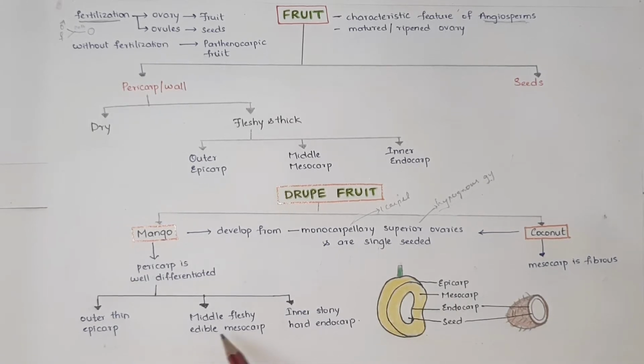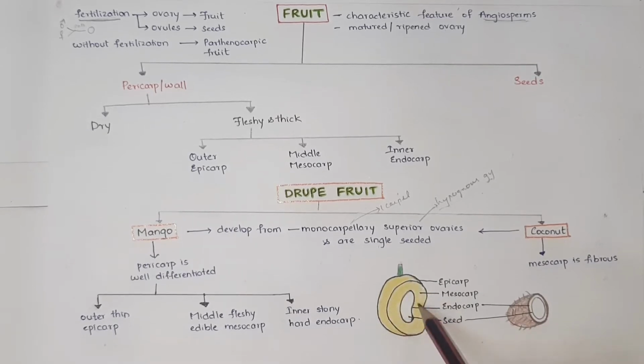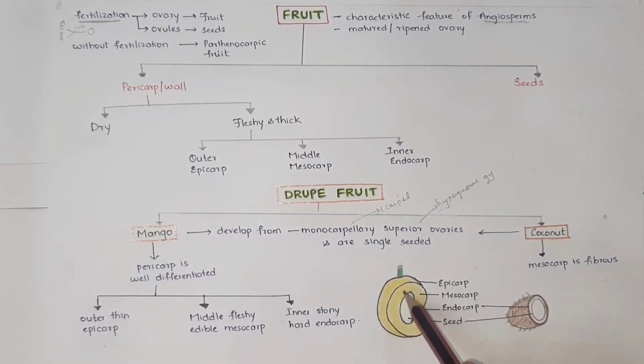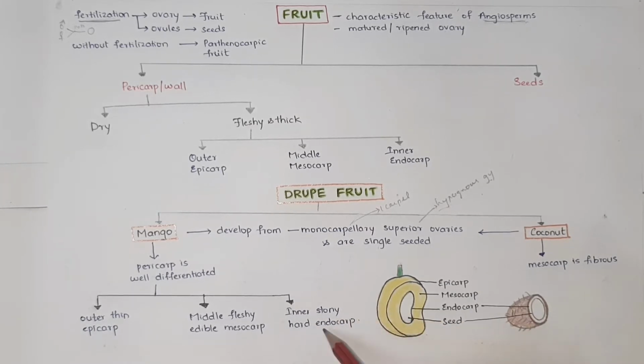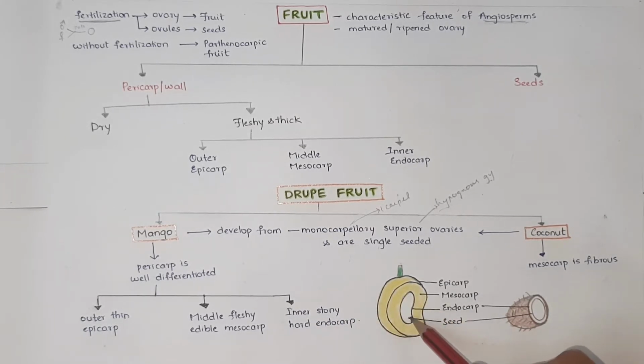Edible means the things which we can eat. So the part which we eat is the mesocarp. And the substance which we peel out is the epicarp. And inner stony hard endocarp. Endocarp is the part which covers the seed. So it is a stony hard structure which covers the seed.